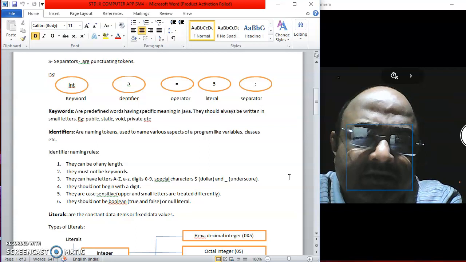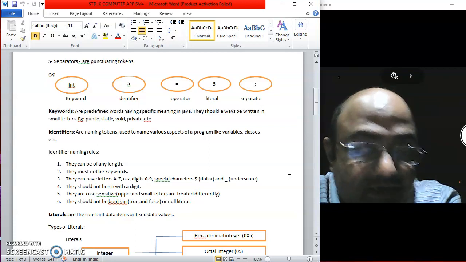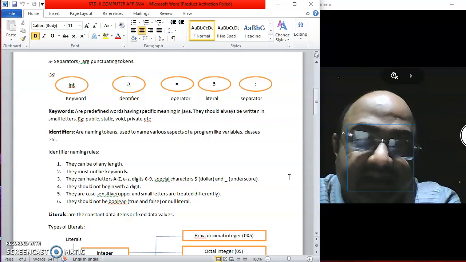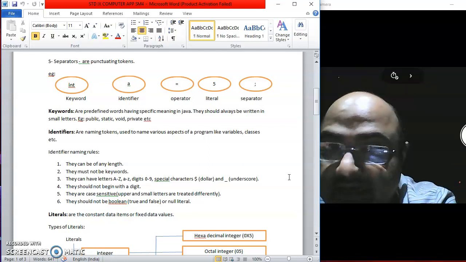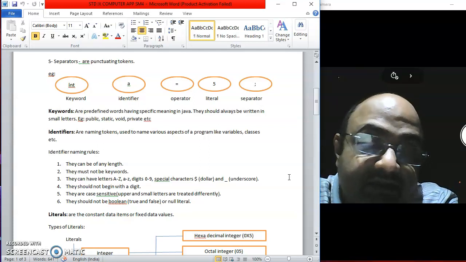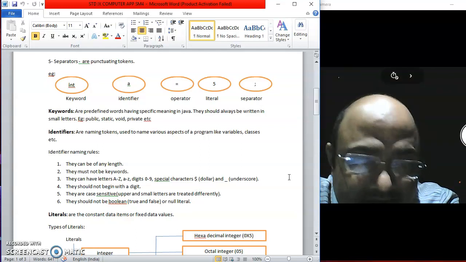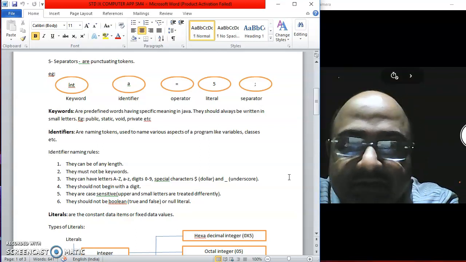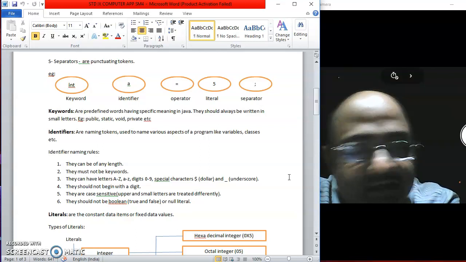Okay, only dollar and underscore are allowed. You need to remember this very carefully. Apart from that, the name should not begin with a digit. Like for example, if I want to keep a name of a class as hello, it's fine.